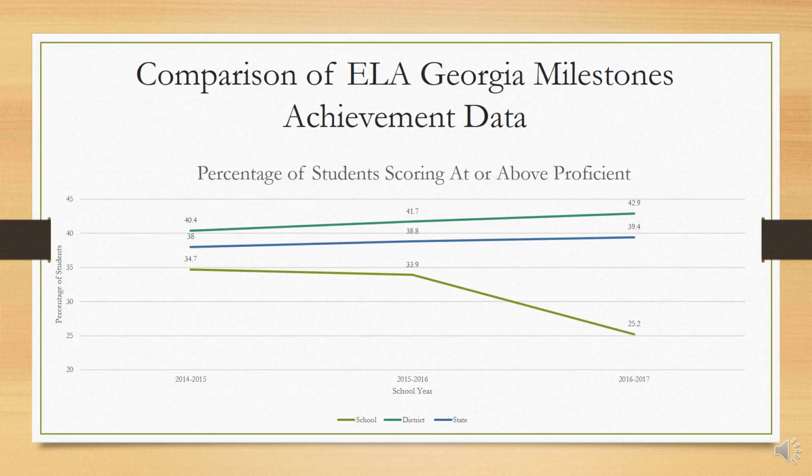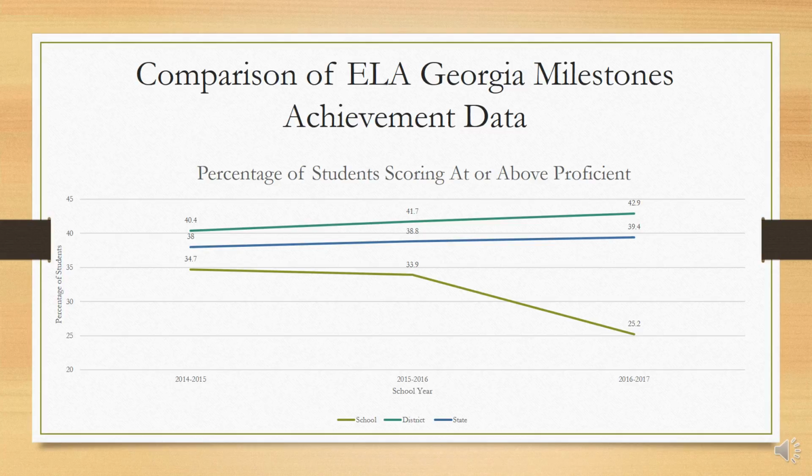Now we are comparing our ELA Georgia Milestones achievement data to that of the district and the state. If you look at the 2016-2017 school year, you can see that there's a big gap between the percentage of students who scored at or above proficient for our school versus the district and the state. At our school, 25.2%, or 1/4 of our students, were at or above proficient. In the district, 39.4% of the students were at or above proficient, and 42.9% in the state were at or above proficient.